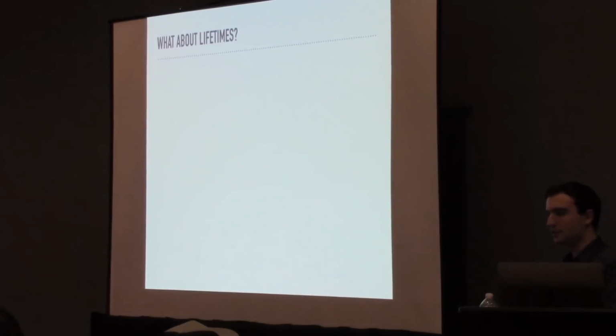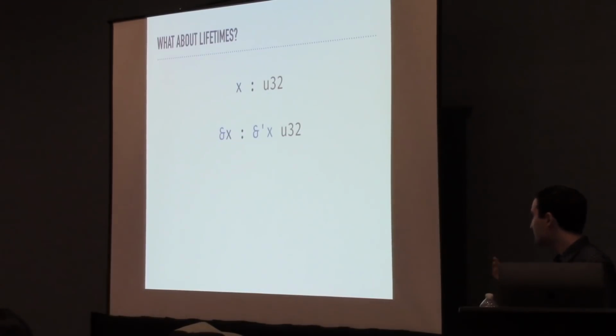So with that in mind, let's talk about lifetimes, or as we prefer to call them here, regions. Regions appear in reference types, as we saw in this talk, and give us some understanding of how we can use the references. So for example, if we have an identifier x of type u32, which is the 32-bit unsigned integer type, we can make a reference at type &'x u32. And this 'x is actually naming an abstract region for the reference, or in Rust's normal terminology, a lifetime.